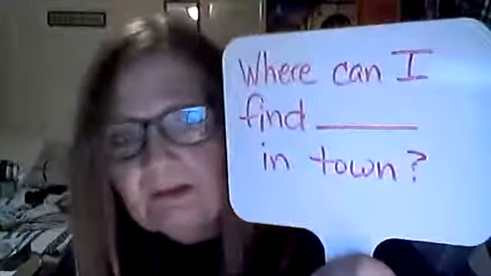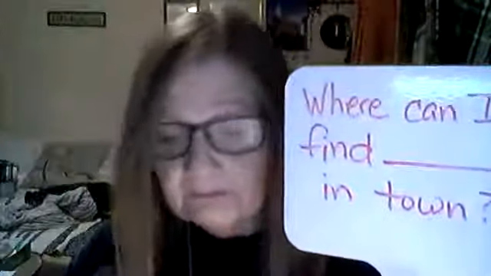So I want you to write 4 questions based on your list. Where can I find this in town? And how can I get there? Okay.